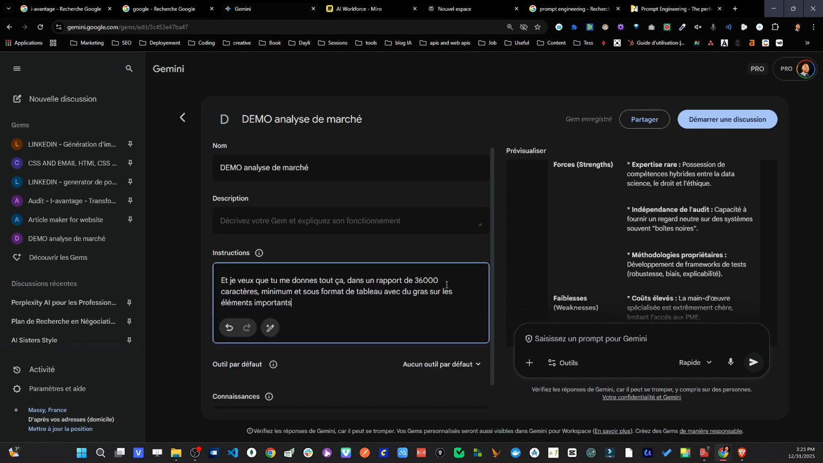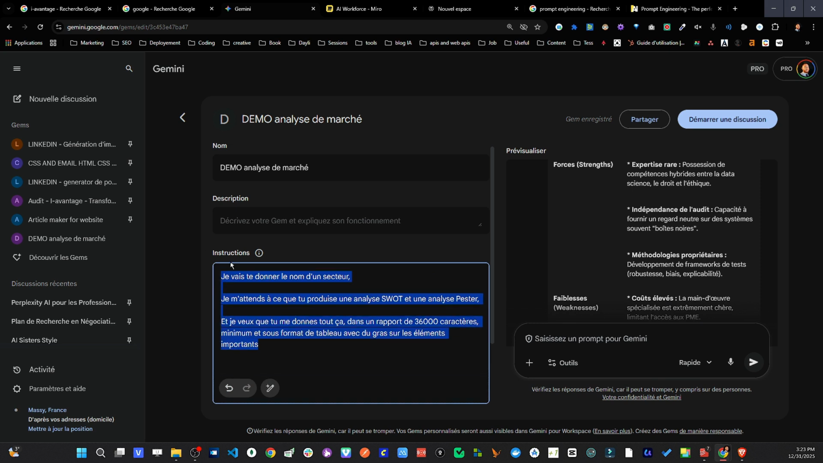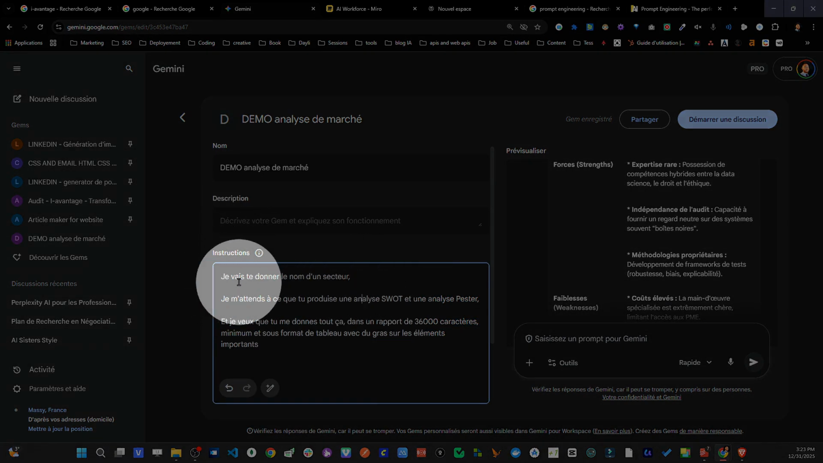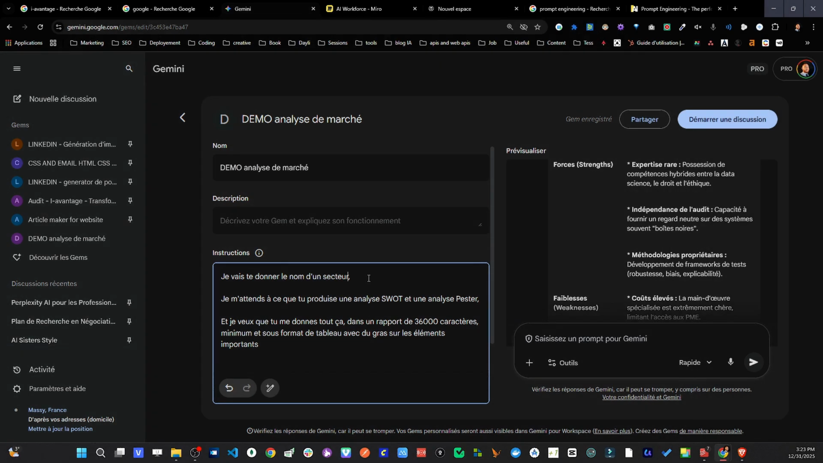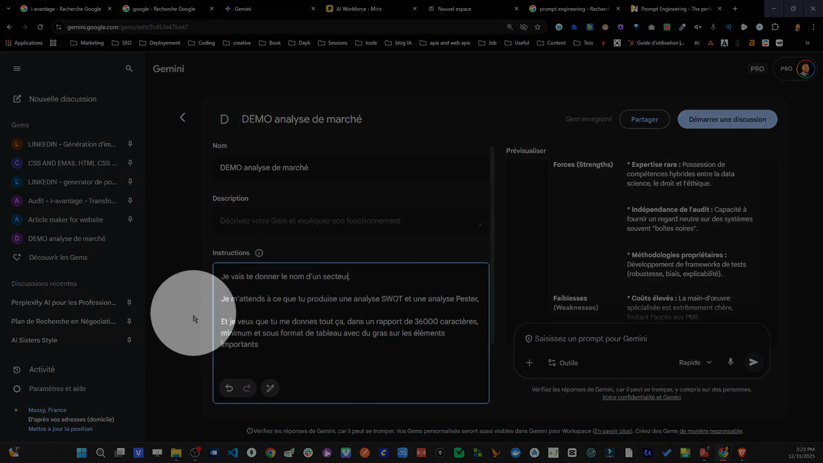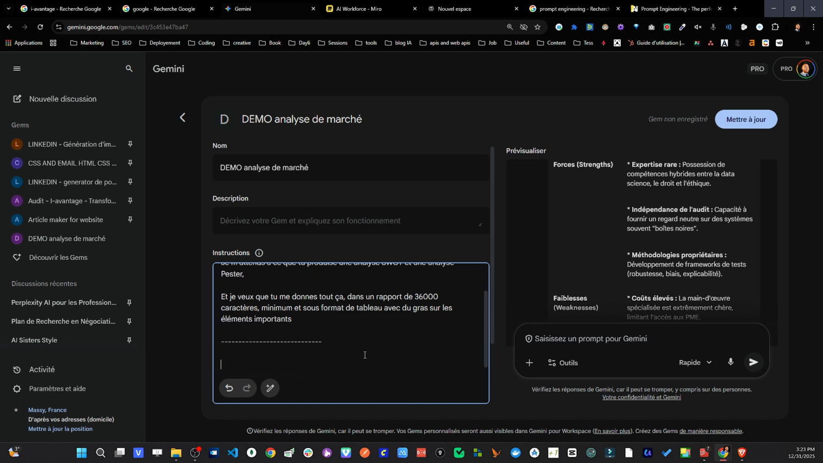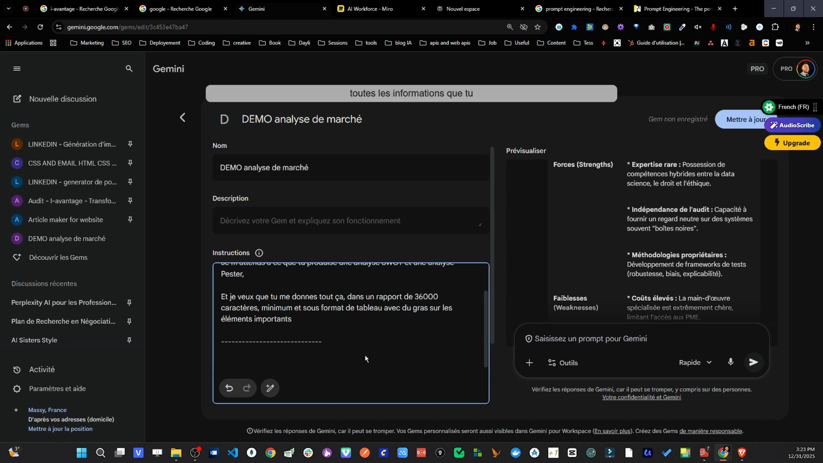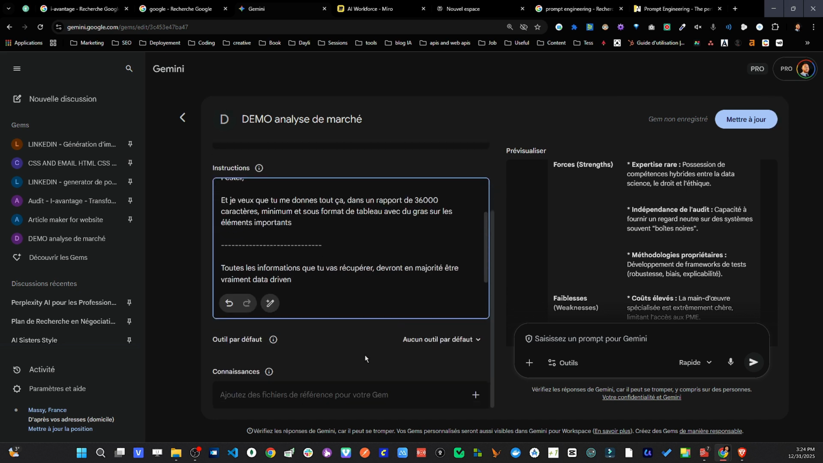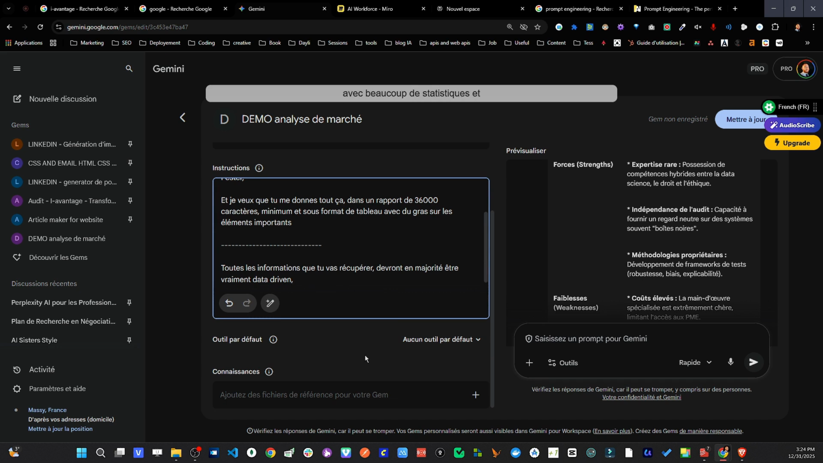So what do I do? I go back to the instructions once I've explained my approach. If I see something that I explained poorly, for example, the name of a sector or a specialty or its impact or its relationship with a certain type of activity, then I can go back to the approach section. But if I realize that there are things that are good or not so good, I add what I call extensions. So here, look, I just add a dash. It's so that it's more readable for me, not connected in any way. But here, for example, I can tell it, all the information you collect should mostly be truly data-driven. So based on data, with lots of statistics and information about why it's important and how it fits into the market.